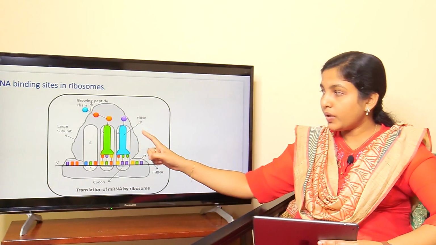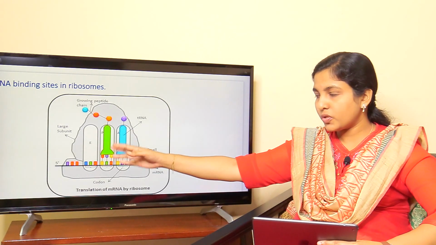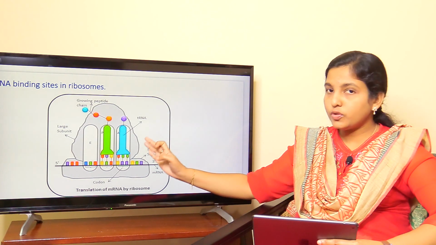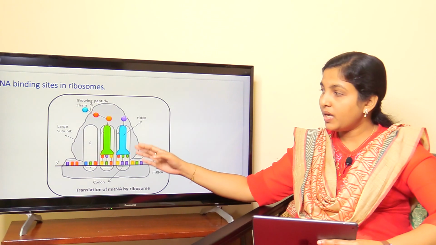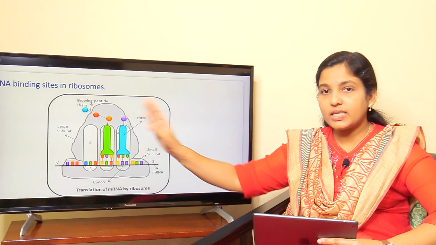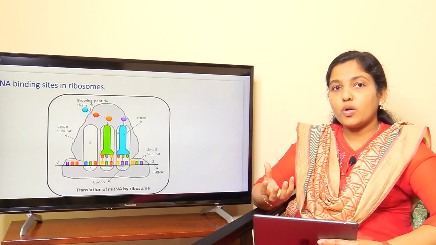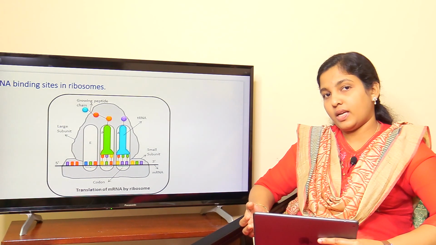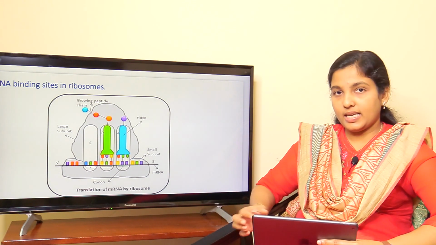site. During protein synthesis, the first tRNA molecule attaches to the P site, but from the next step onwards, every new tRNA molecule will attach to the A site of the ribosome. From there, it moves to the P site and then to the E site and exits the ribosome. The ribosome provides tRNA molecules the attachment sites. There are 3 different attachment sites in ribosomes named A site, P site and E site.